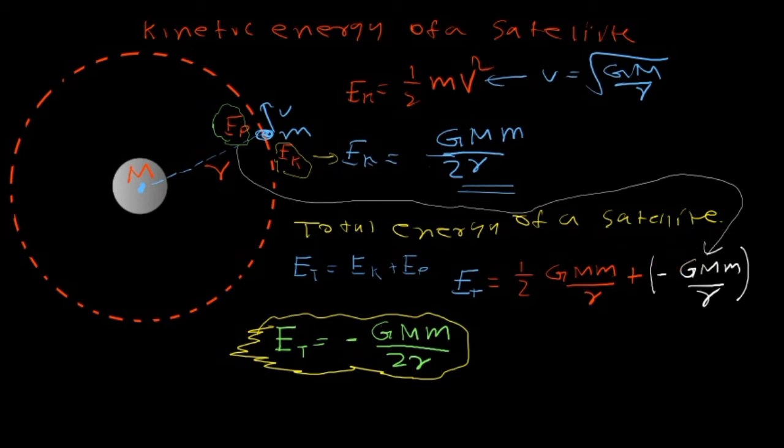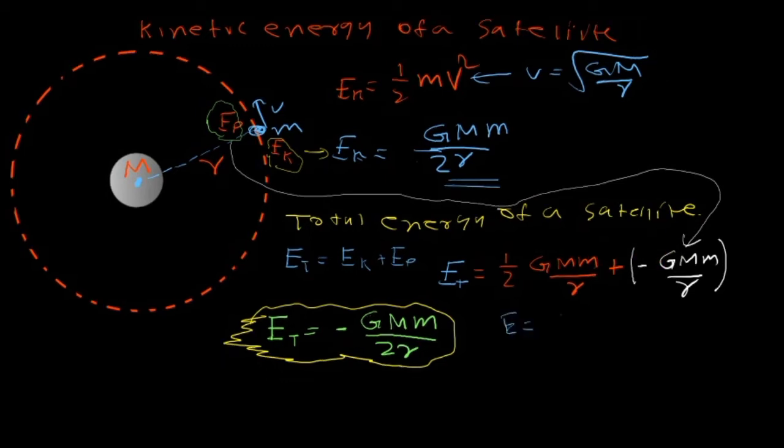If you have any confusion about how this comes, this is the way: we can take capital G, capital M, small m and r out of the equation as a common factor, and write half minus 1 for the equation. So now it is easily solved as minus half. Then the final equation is ET equals minus GMm over 2r.